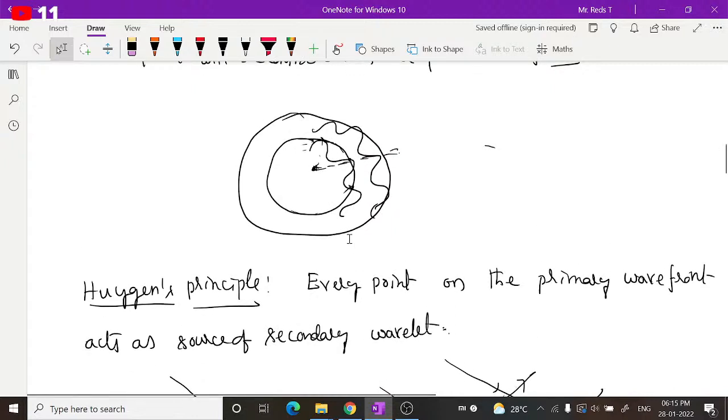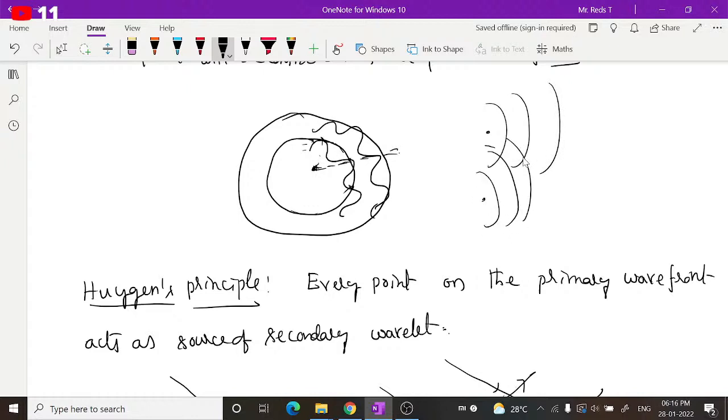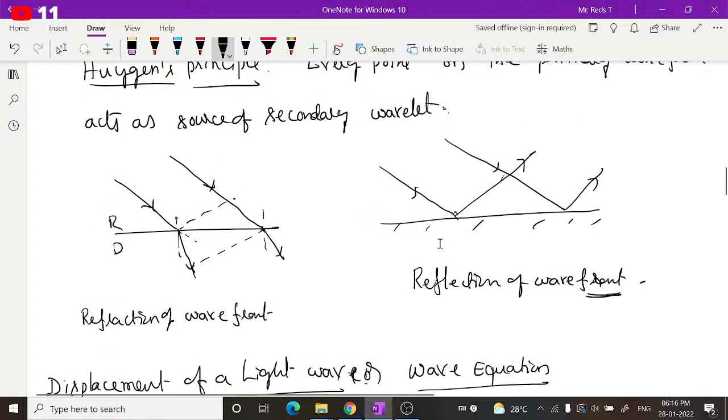Let me give you something like this. If you drop a stone somewhere here, waves will be produced like this, and if you drop a stone somewhere here again, waves will be produced like this, and due to this disturbance, new waves will be produced. These kinds of waves can be called secondary wavelets. Every point on this wave has the same phase, and every point will behave like a source of a new wavelet. We can call them secondary wavelets.